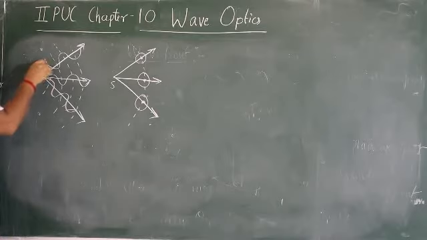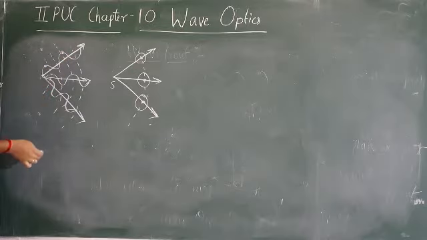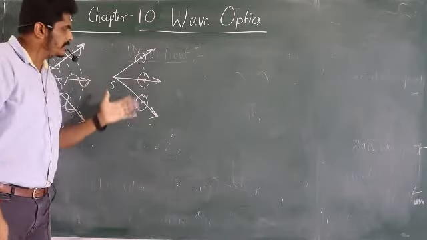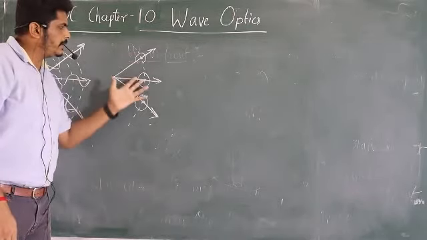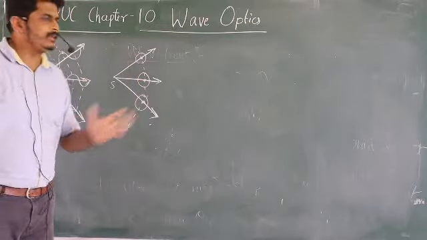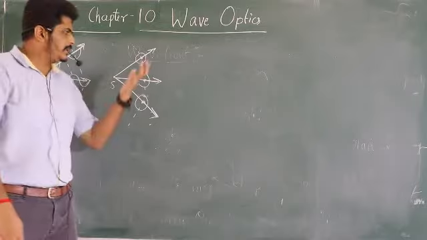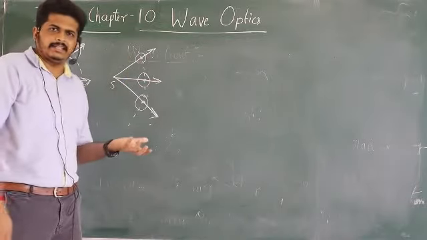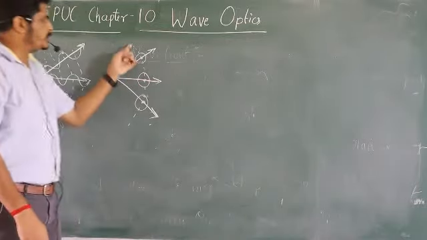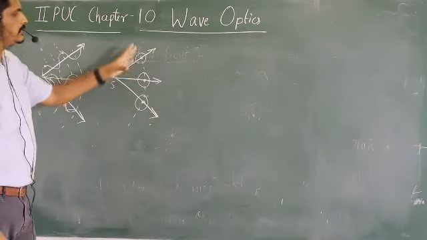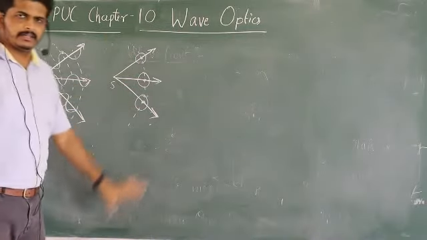So here also higher amplitude, here also higher amplitude, correct? So here also high intensity, here also high intensity. So this brightness should be one and the same, right? So what happens? This we can say is the primary wavefront. Wavefront means surface, line joining all the particles which are in the same phase. But here it is actually having higher intensity, higher amplitude. That is why it is actually given like this. So this is called wavefront.